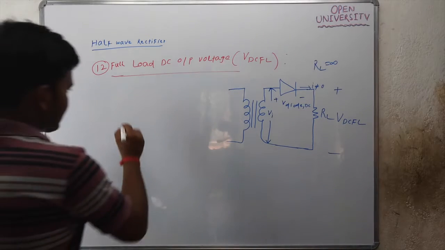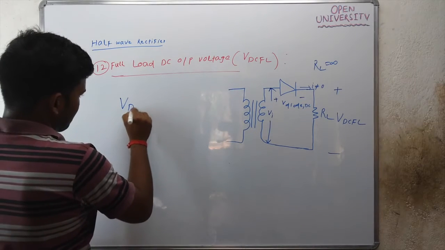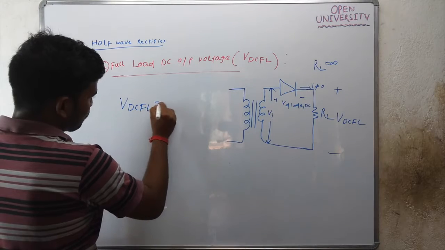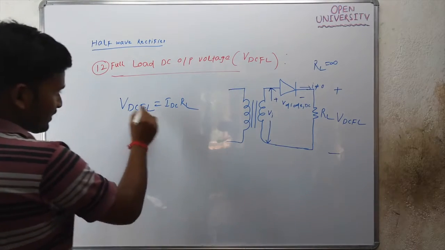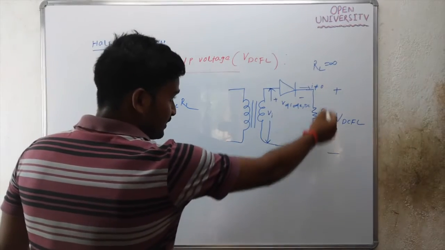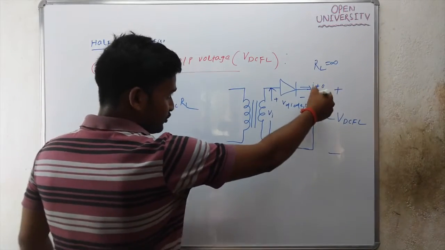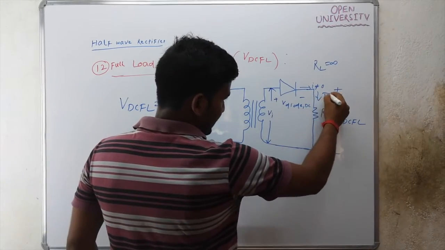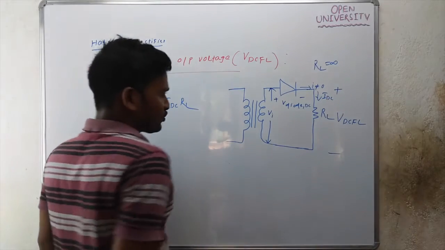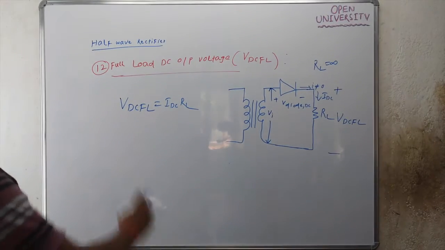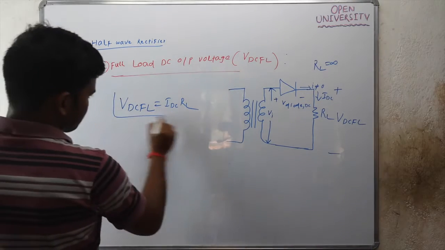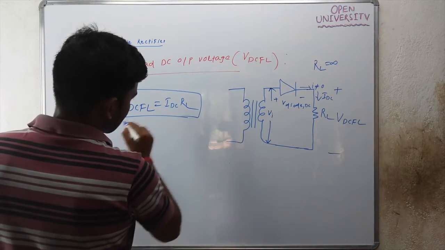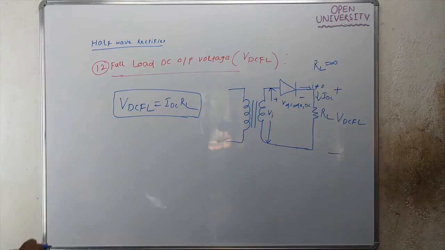You can calculate VDCFL as IDC into RL. The DC output voltage when load is present will be IDC into RL. VDCFL is IDC into RL.